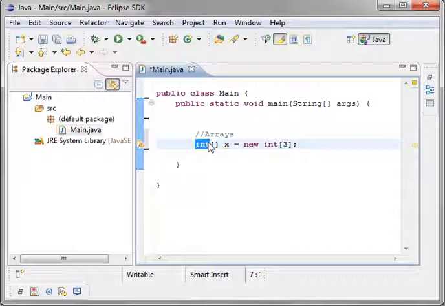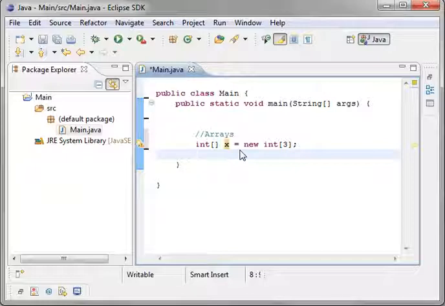You see we have the int that you're used to, and then some brackets. Brackets denote an array. And then the name of the array, which is x. And we're saying that it's a new array, and then bracket 3. Well, what you're saying is you want an array of integers named x, and you have to create a new array of integers, and we're going to give it 3. 3 is the maximum limit here.